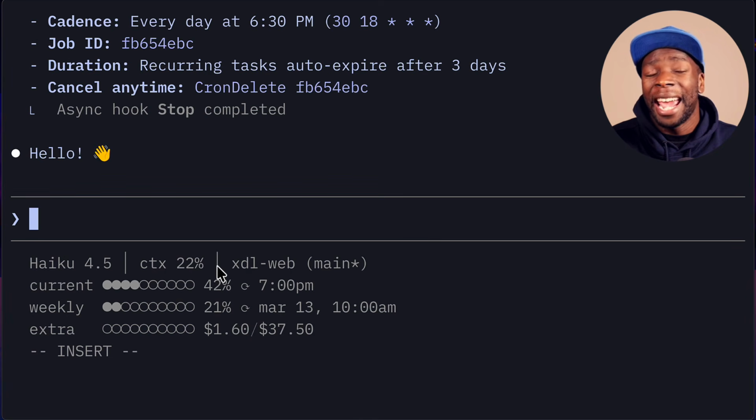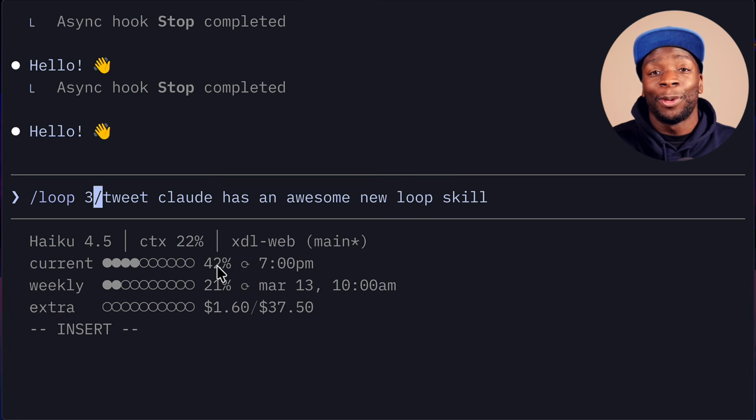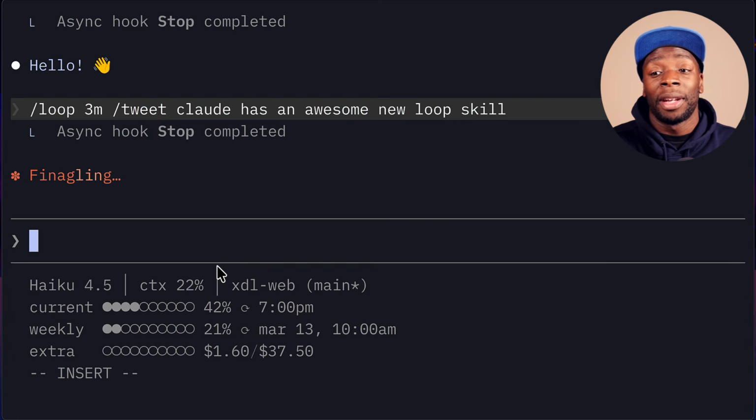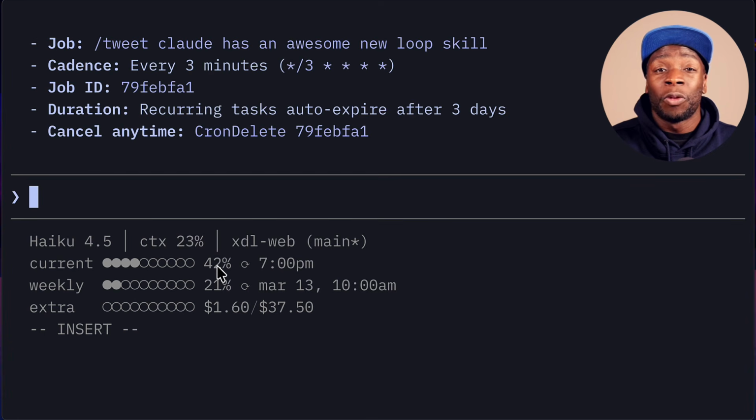The prompt can contain anything you want, so skills, like I could use this tweet skill to write me a tweet along the lines of Claude has an awesome new loop skill, and I'll set that to run every 3 minutes. The prompt can also read a file, run MCP tools, basically anything you can do with Claude Code you can add to your prompt.